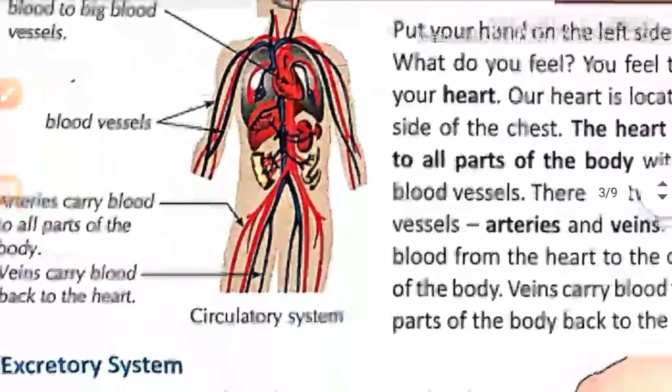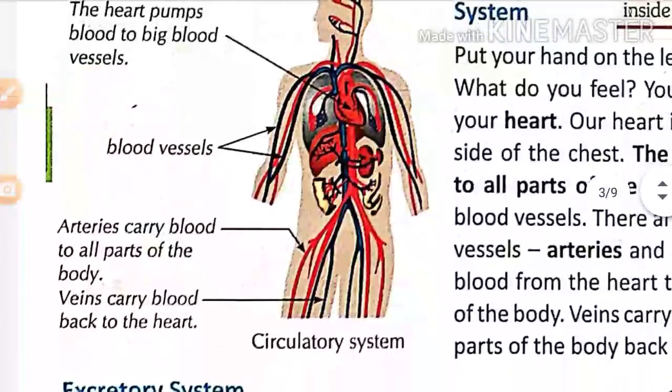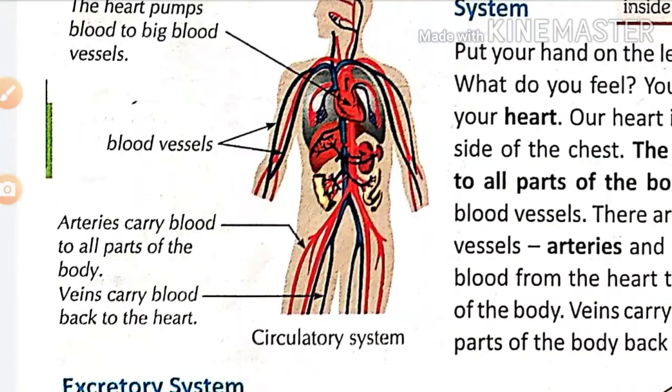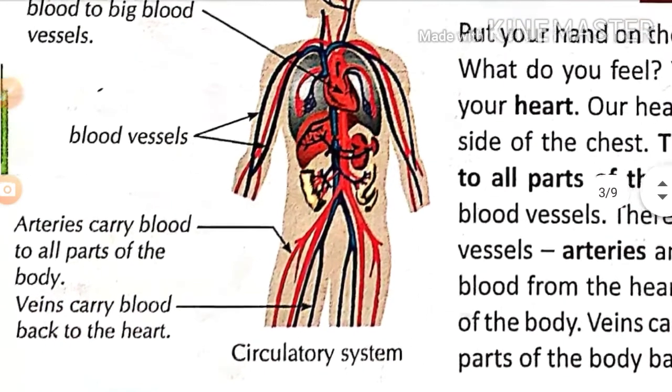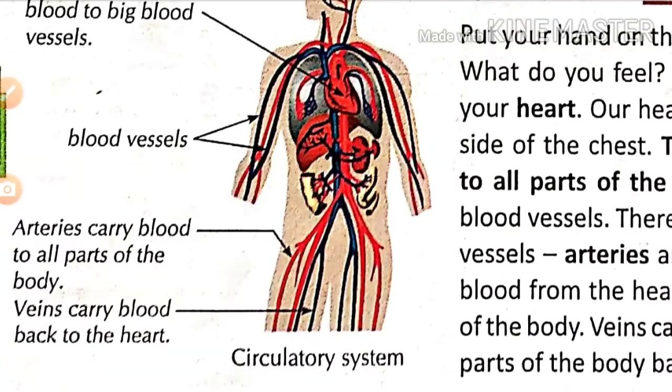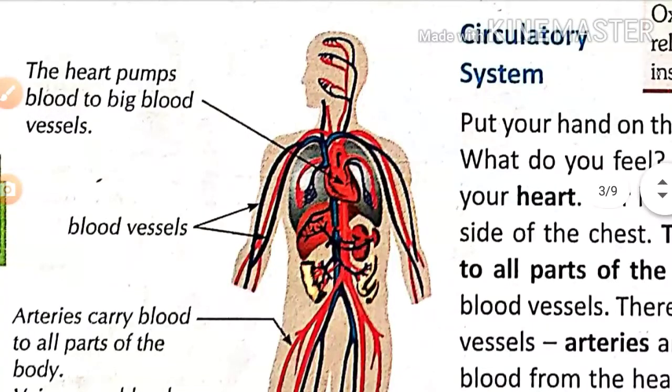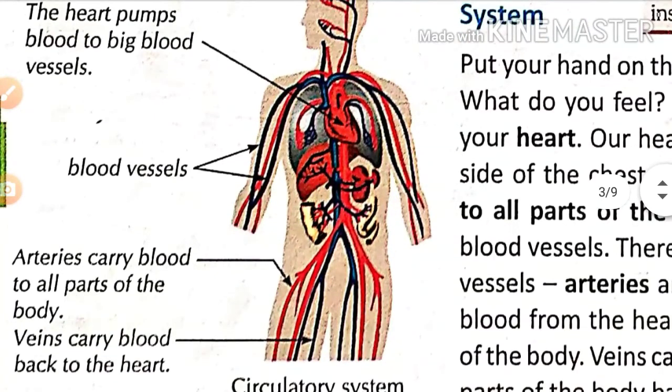Arteries, see in the figure, which are red in color, those are the arteries. Arteries carry blood to all parts of the body from the heart. From the heart they carry the blood towards the organs, and the blue ones are the veins. Veins carry blood back to the heart. Blue color means veins carry the deoxygenated blood. So it needs oxygen, it takes it back towards the heart, and the heart again gives this blood towards the lungs.